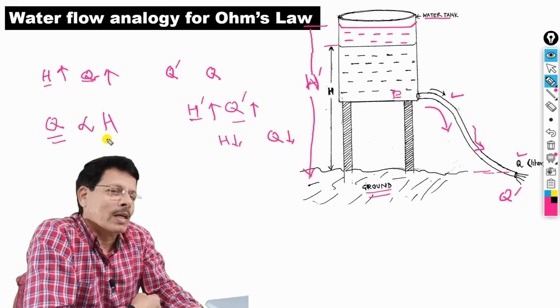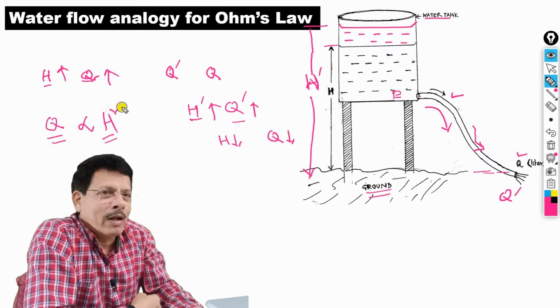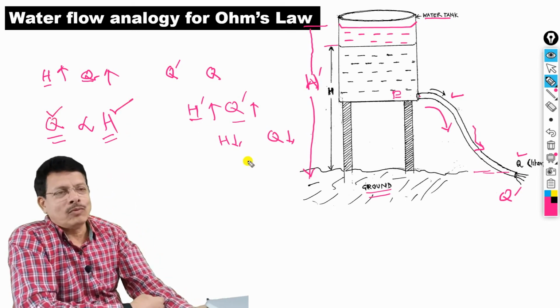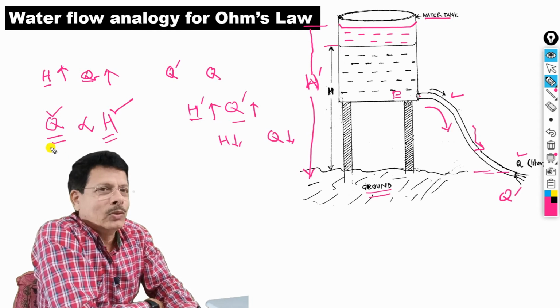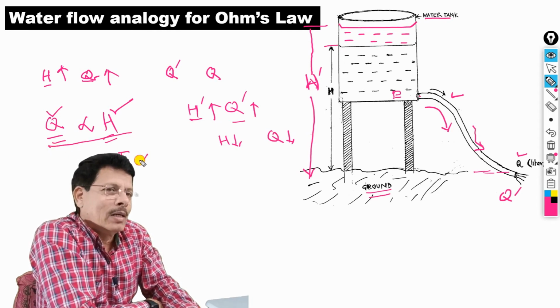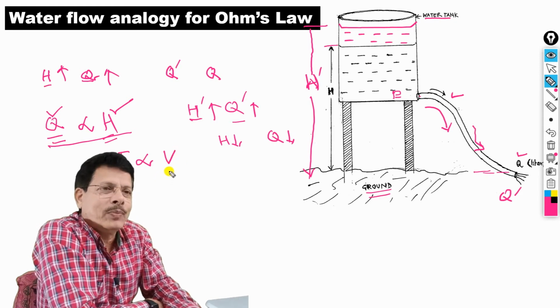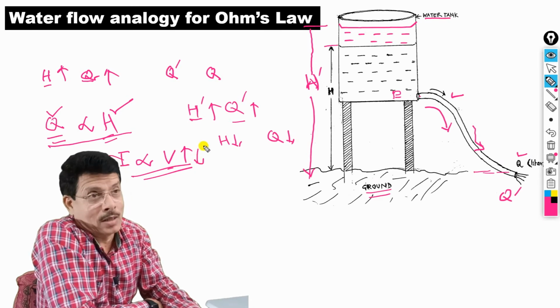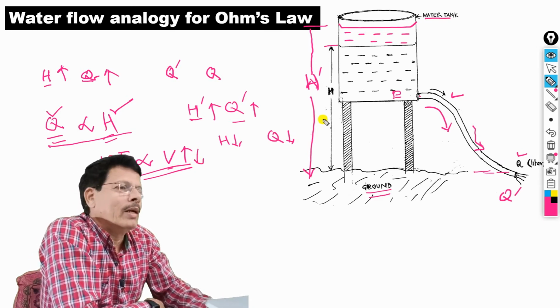So this is like our current and this is like our electrical pressure. It means if the gravitational potential is increased, the liquid flow, the water flow through the pipe, will be more. In the same way, in case of electricity, current is directly proportional to the voltage. That means if the voltage increases, the current increases, and if the voltage decreases, the current decreases, right? So this is the first part you can see here, right?